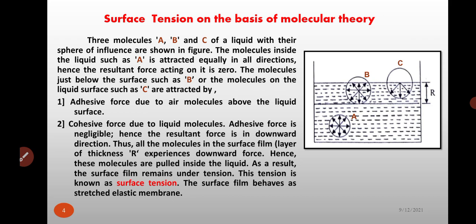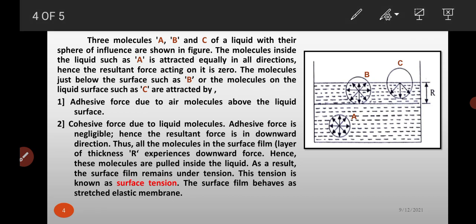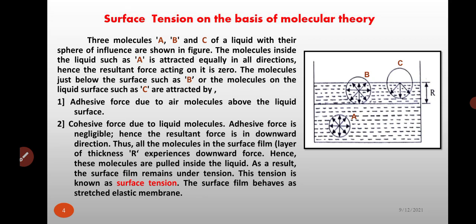In molecule B, some part is outside the liquid and some part is inside, so both forces are present, cohesive force and adhesive force. The resultant force is in the downward direction.